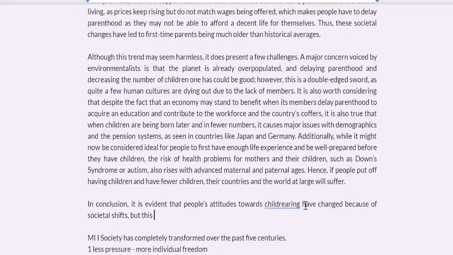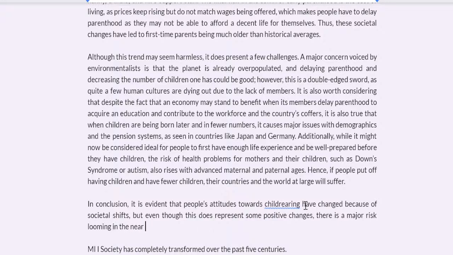But even though this does represent some, let's say, I mean, you live in a more free society, right? This does represent some positive changes. There is a major risk looming in the near future for many human societies if this practice continues.